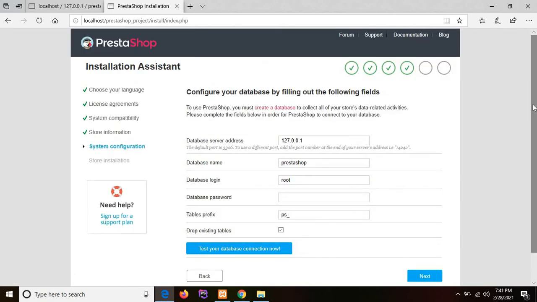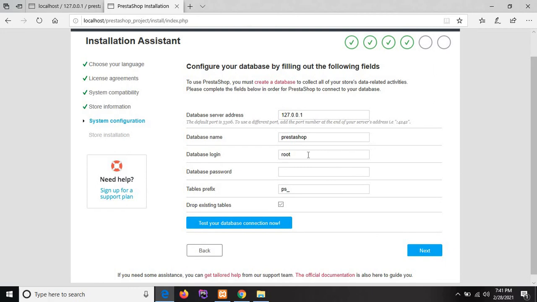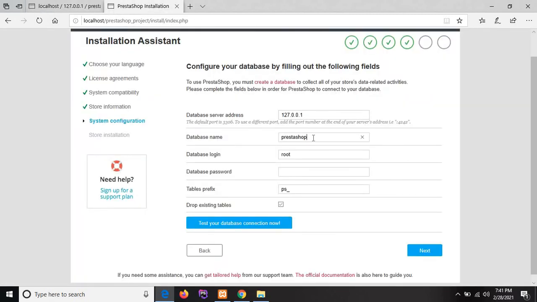Then we need to configure our database. For configuring the database, we need to enter our database name. The database is named Prestashop underscore DB, which I have already created. I'm entering the DB name. Then the database login will always be the default root, and there is no database password.